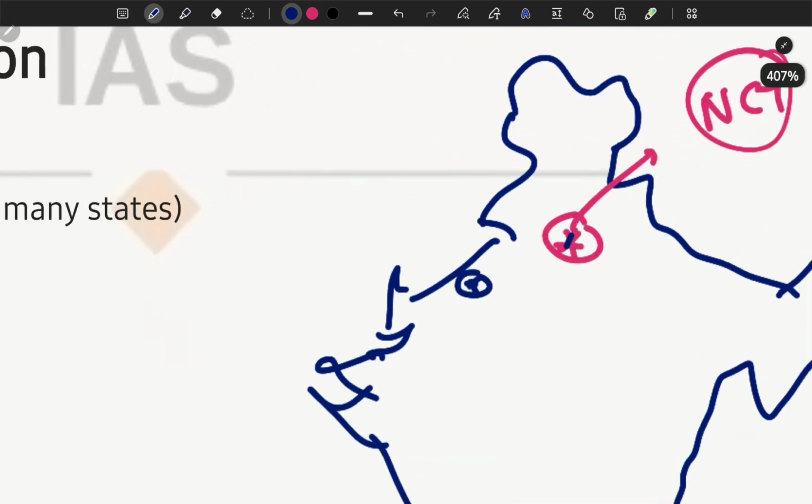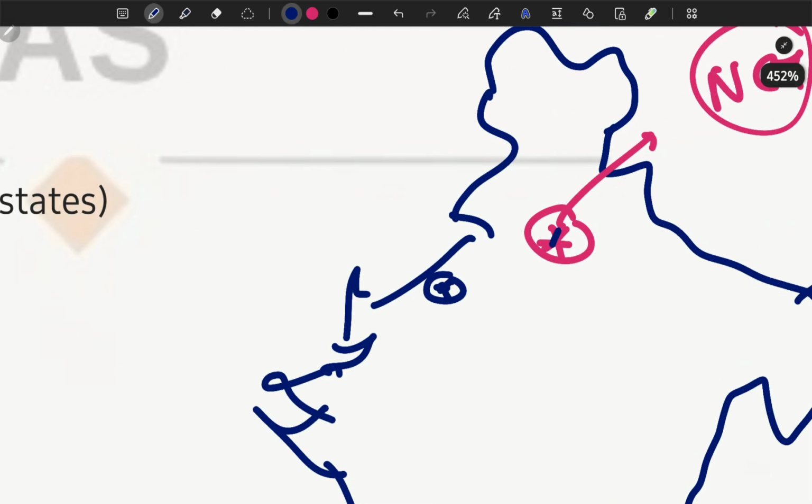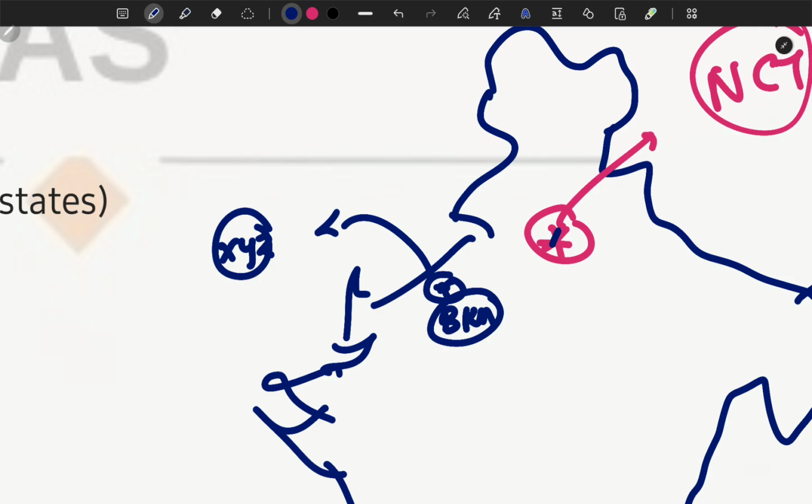This is a small village in Rajasthan, approximately near Bikaner. Suppose there is a small village in Bikaner, XYZ. This village will be managed from this place.